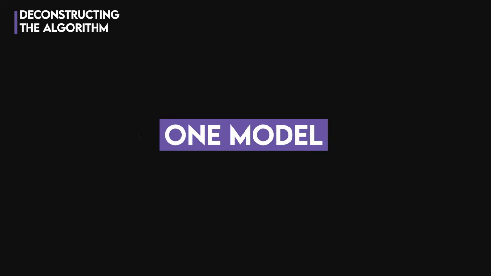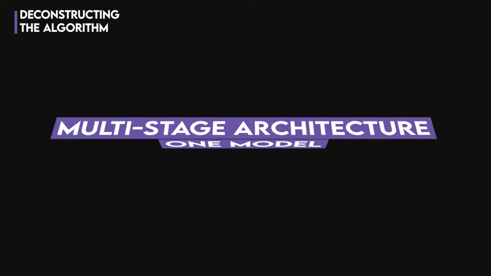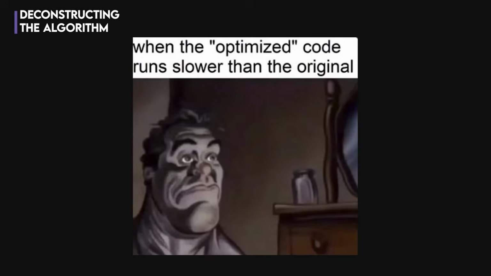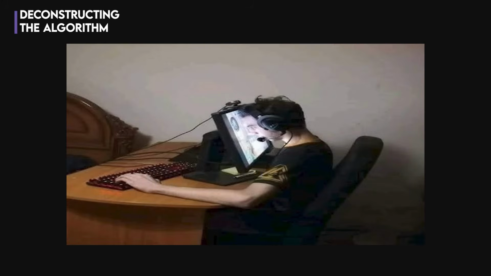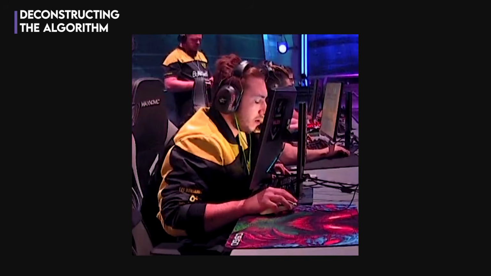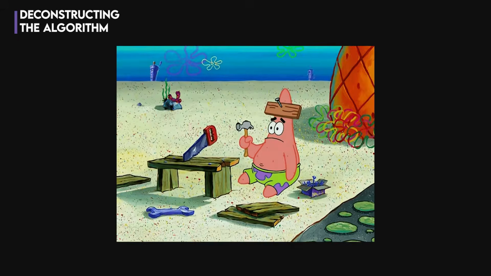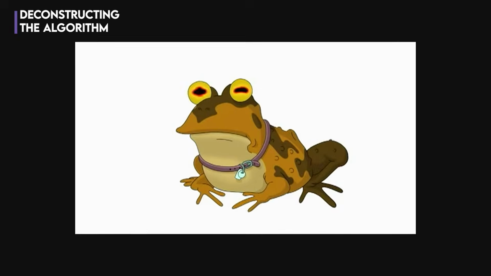The first thing to know is we can't just use one model. We need a multi-stage architecture. And the entire design is optimized for one single metric, keeping your eyeballs glued to the screen for as long as humanly possible. Not happiness, not education, just watch time. So let's design that system.